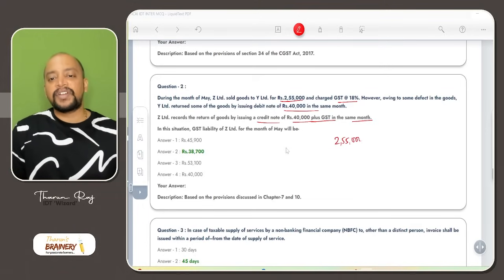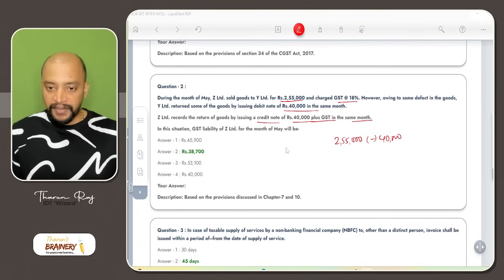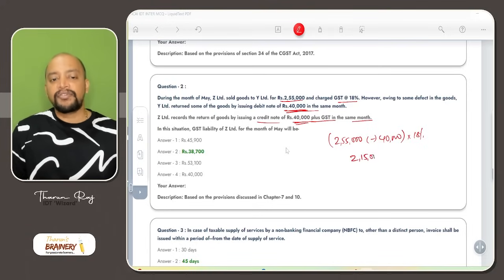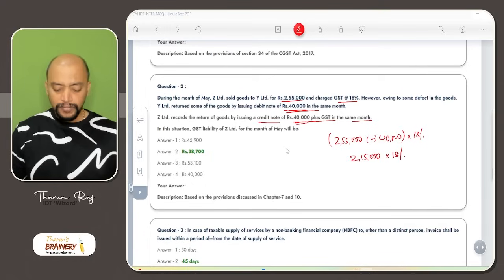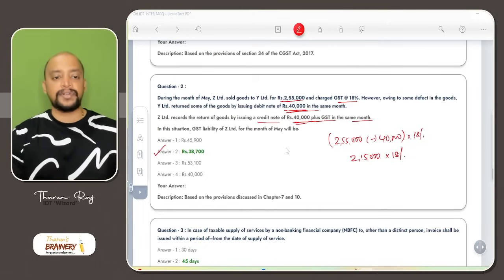Simple. 2,55,000 minus 40,000, because in the same month it got reduced. Both are excluding GST, 40,000 plus GST, 2,55,000 plus GST. So it will be 2,15,000 into 18%, and 38,700 will be taken as the answer for this.